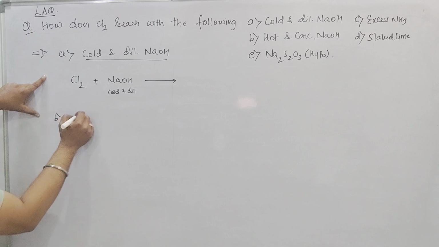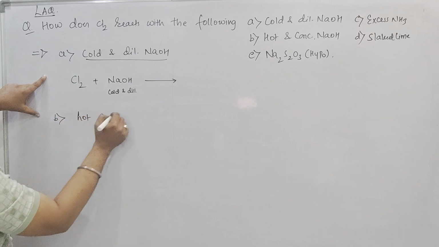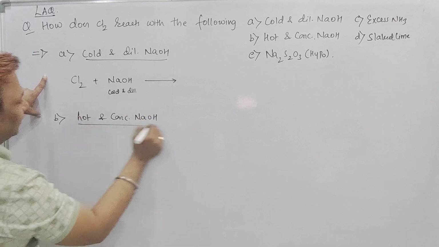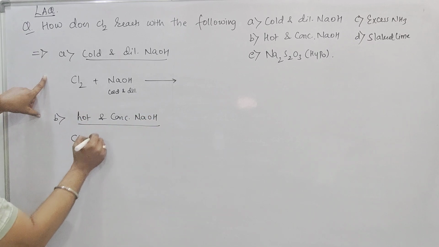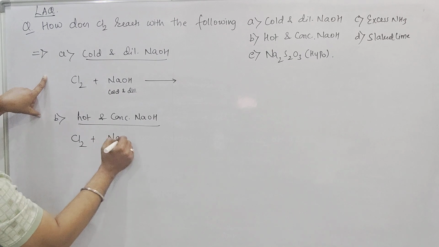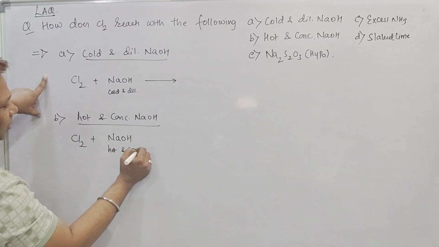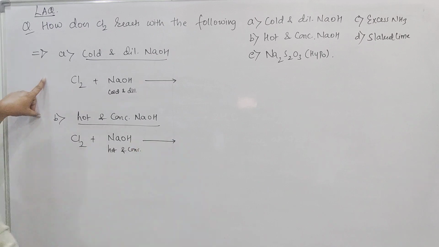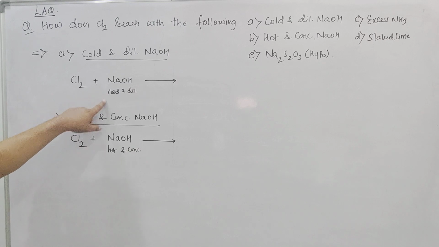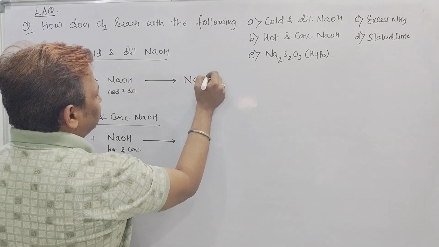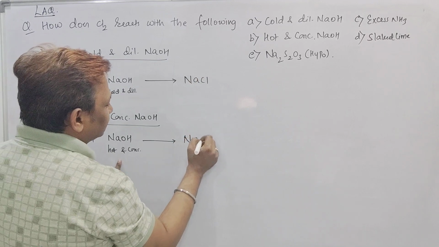Beta, reaction of chlorine with hot and concentrated NaOH. Chlorine is reacting with NaOH, and this NaOH is hot and concentrated. When chlorine reacts with cold and dilute NaOH and with hot and concentrated NaOH, this is common: it gives rise to salt.